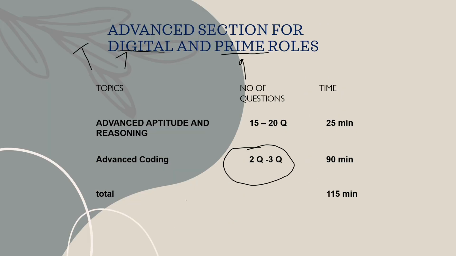Next part is the advanced aptitude section. In this section, some questions are given without any options, and you should type the answer in a particular box. If the answer is 12, you should type it there. That type of question is also in the advanced aptitude section. Coming to the coding section, there are two codings. One is medium level, another one is hard. Everyone can easily clear the medium question. Then only will you get the digital role if you clear one code. If you clear two codes, you will get the prime role.